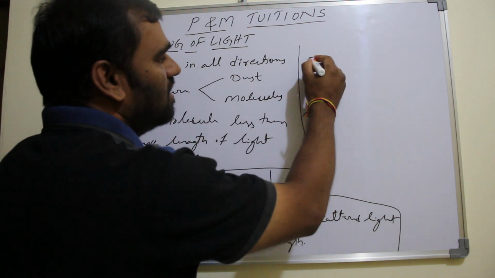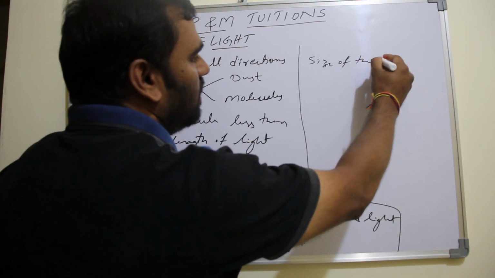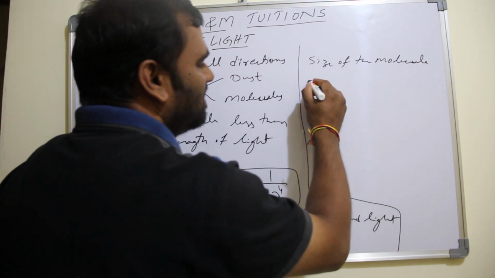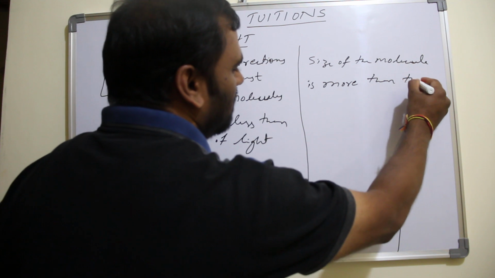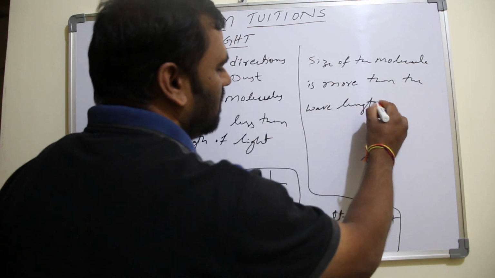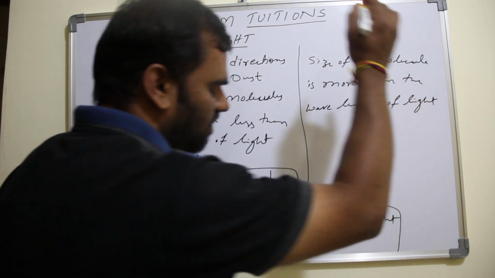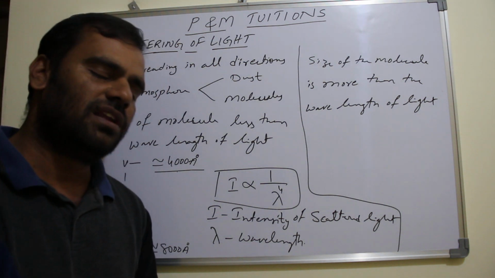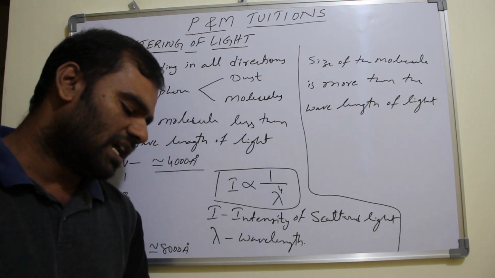What happens when the size of the molecule is more, that means bigger than the wavelength of the light?